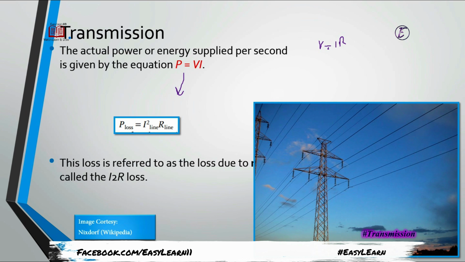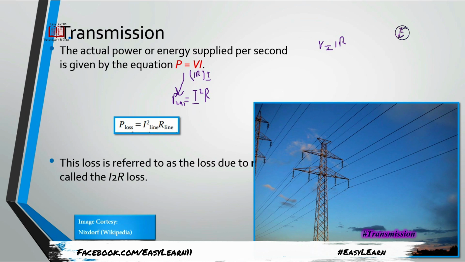If we substitute V equals IR in place of V in the power formula, we get I multiplied by I, which is I square, and then R. This is called the power loss formula, and we usually use it for losses.